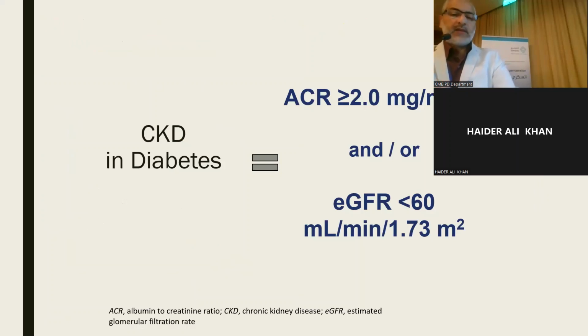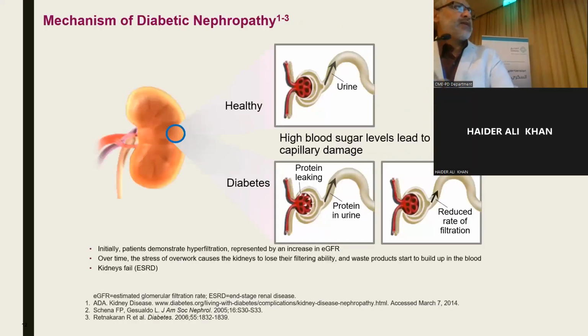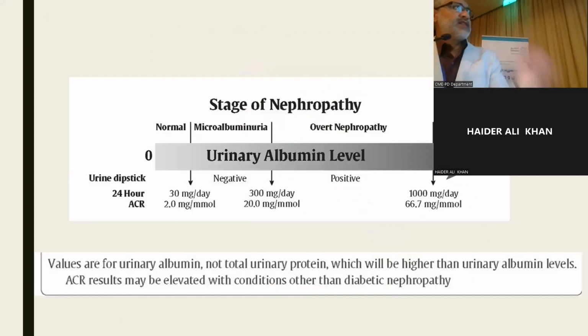In summary, diabetic kidney disease means the presence of a high albumin-creatinine ratio, more than 2 milligrams, with or without reduced GFR or increase in serum creatinine. And what happens in diabetes? Glycation of the basement membrane of the glomeruli will result in protein leakage, and this protein leakage will later be associated with decreased excretion from the kidney and reduced glomerular filtration with the progression of diabetic disease.